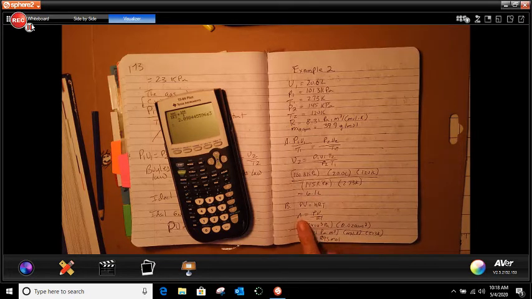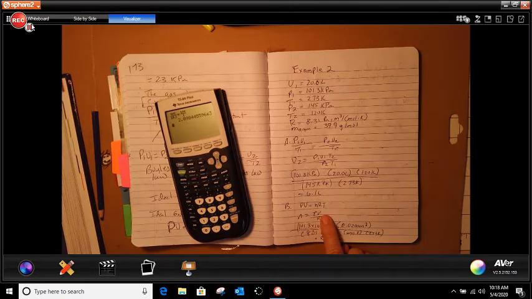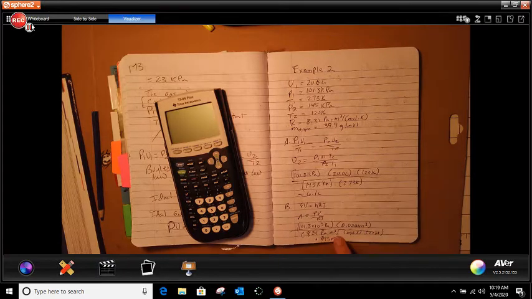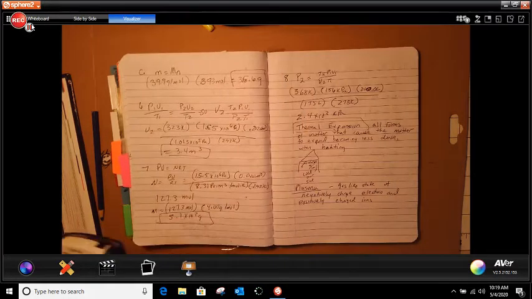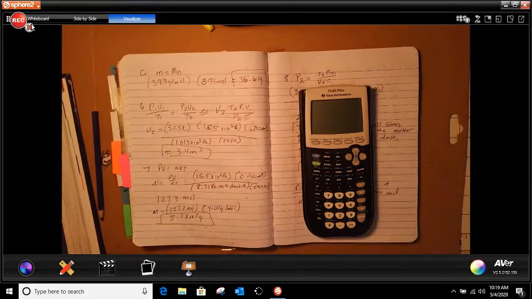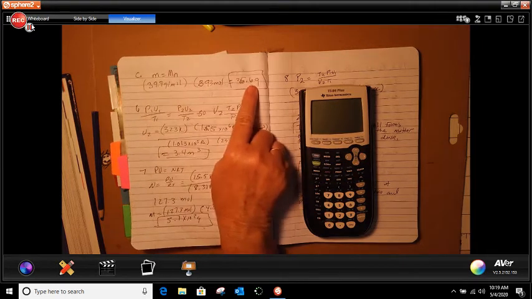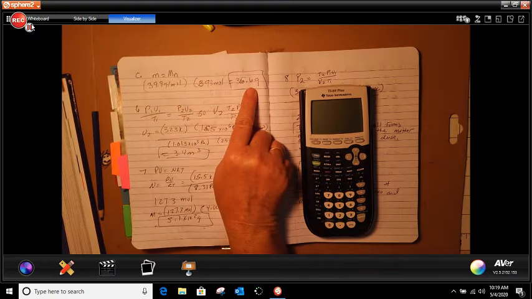Well, we're going to do this one. Remember this one? Number of moles equals pressure times volume divided by RT. So here we did that equation, and we get 0.893. And then part C says find the molar mass. To do that, we're going to take this number times this one to get this answer. And so let's look at question number 6.